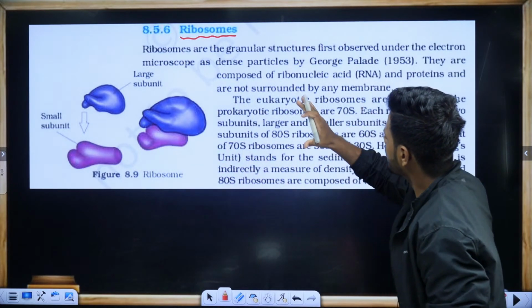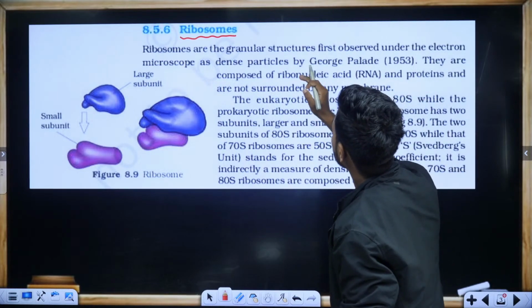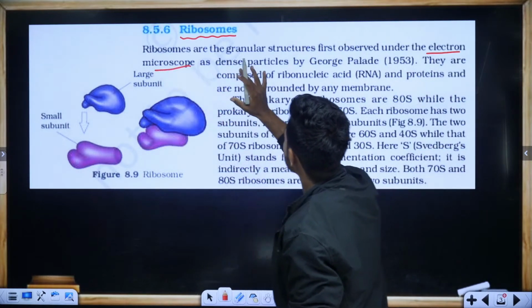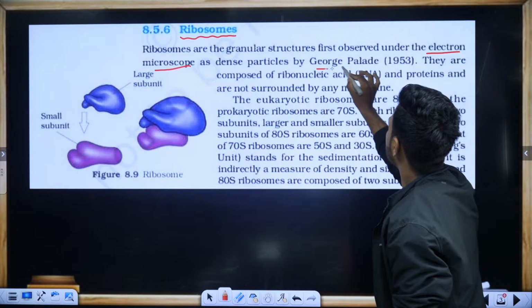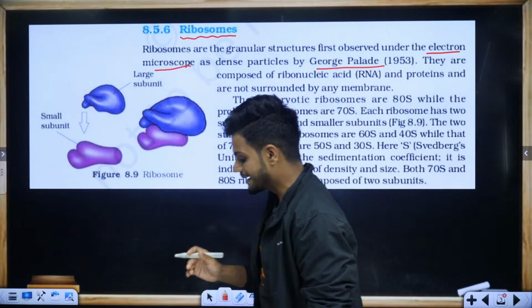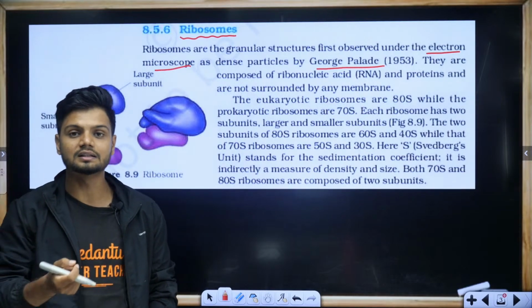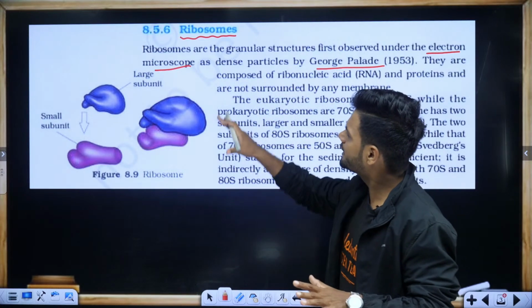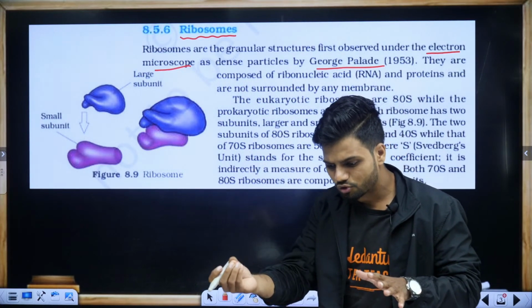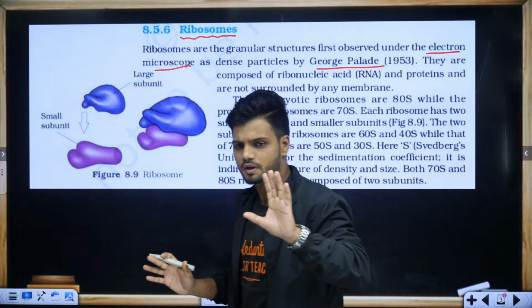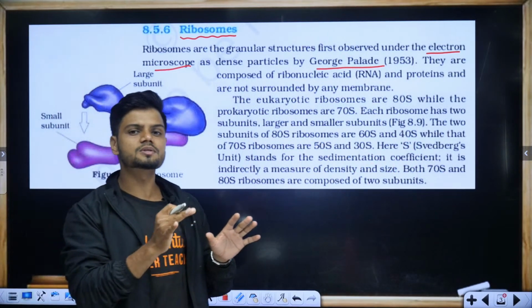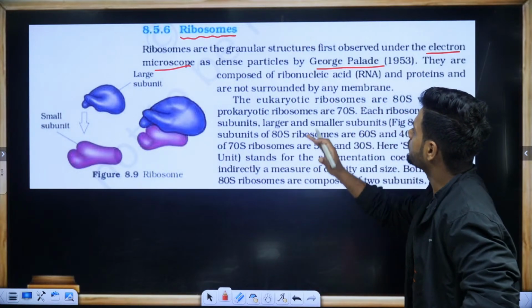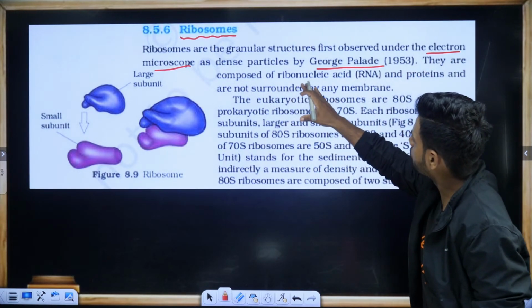Now, ribosomes are granular structures first observed under the electron microscope as dense particles by George Palade. So George Palade was a scientist who observed the ribosomes under the electron microscope. Now, tell me, can you see ribosomes under a normal compound microscope? True or false? Quickly go. Simple question, everyone. Can you see the ribosomes under a simple compound microscope? True or false? Quickly.